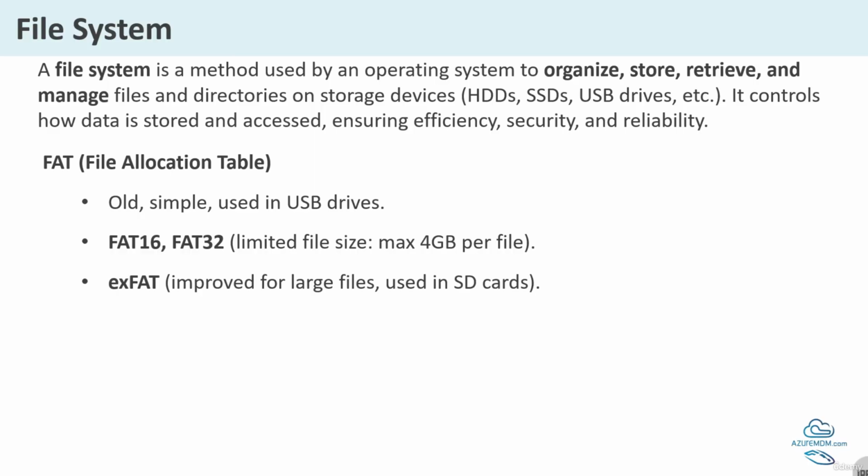Now, FAT, that is File Allocation Table. It's a simple file system mainly used for USB drives and memory cards that comes in two types, FAT16 and FAT32. It can't store a single file larger than 4 GB. exFAT is the newer version that supports bigger files, perfect for modern SD cards. It works with almost all devices but lacks advanced features.